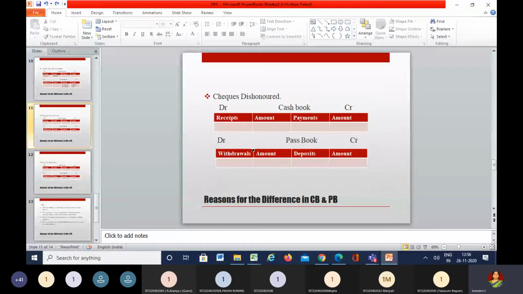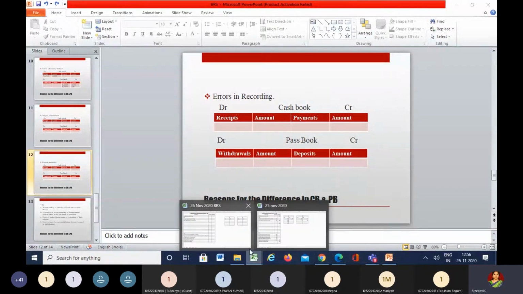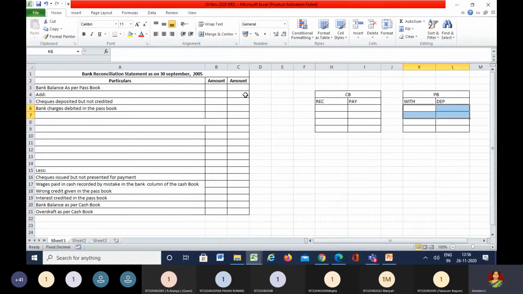So this is about the checks dishonored followed by the errors in recording. So let's see the problems based upon these kinds of reasons also. Now I'm just going back to the fourth problem, and I have already made the statement ready. So let's see. On 31st of March, so let us change the date. This is as on 2005.